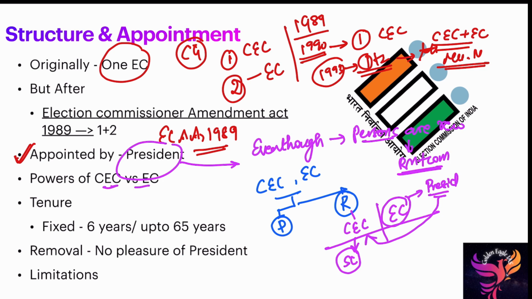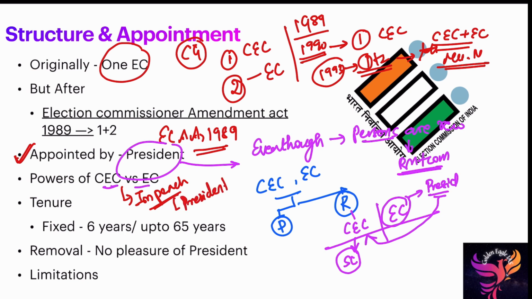In procedural removal also, just like Supreme Court or High Court judges, a 2/3 majority of members present and voting will apply for the Chief Election Commissioner. For election commissioners, there is no procedure like that. One more thing to remember: there is no impeachment for either the election commissioners or the Chief Election Commissioner, because even for a Supreme Court or High Court judge there is no impeachment. Impeachment is only applicable for the President.